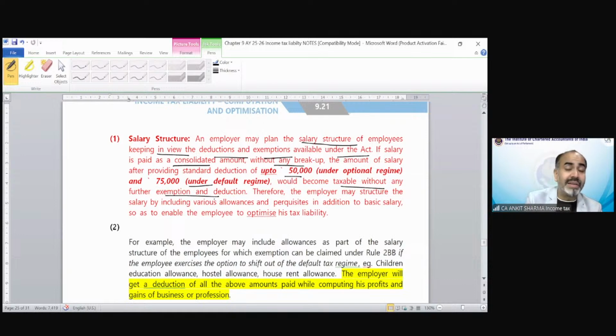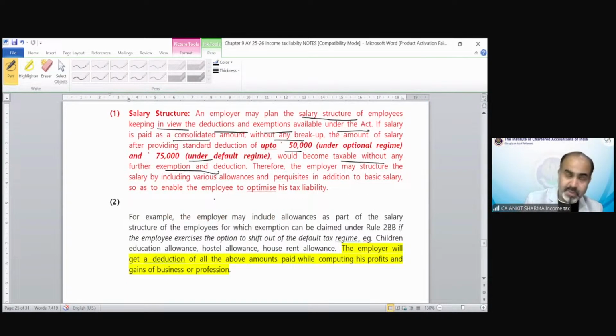So it's better that you divide the package into certain allowances and perquisites which are exempted under income tax, or which are partially exempted under income tax. If that is a choice, you have to follow it. Suppose there's an option to get a conveyance allowance of 2 lakh rupees, or there's a car facility offered by the company to pick you up from your residential house to the office, and of course to drop you again.